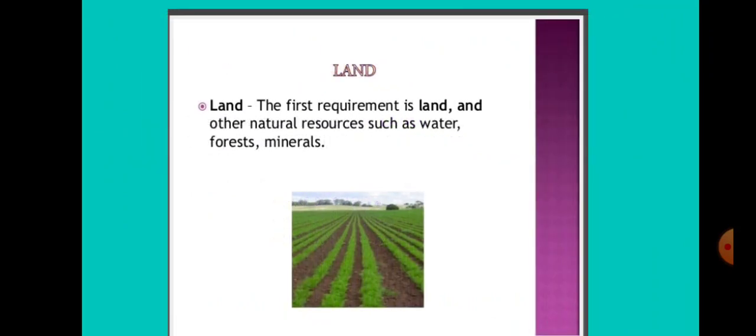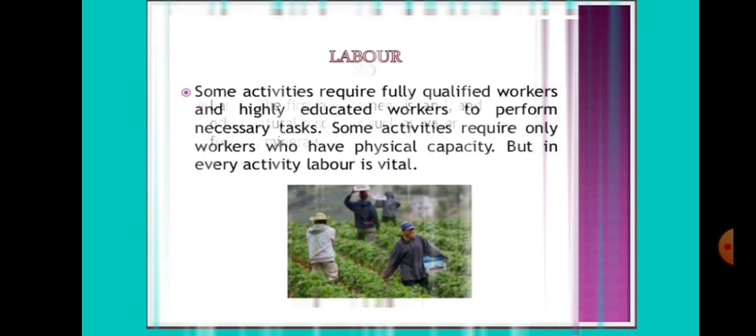Let's talk about land. Land is the first basic requirement for production. It is the physical land and other natural resources like water, forest, and minerals, which also provide raw material. It is a fixed and very important factor of production.